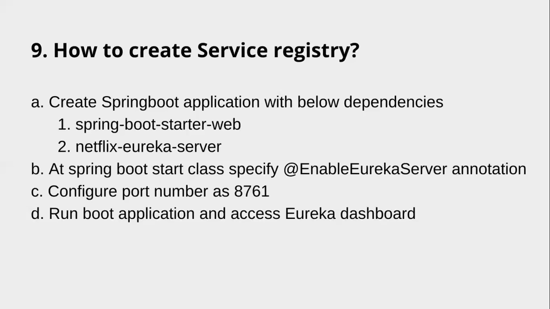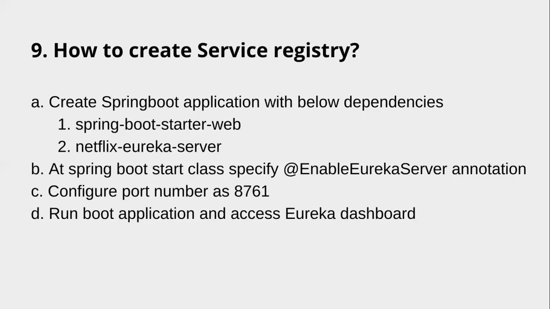If the port is 8761, clients can auto detect the Eureka server and get registered by themselves. If the port number is not 8761, then we have to register clients manually.